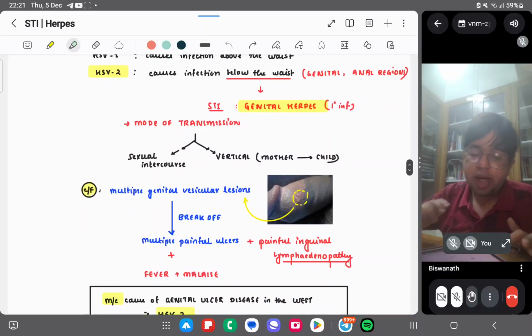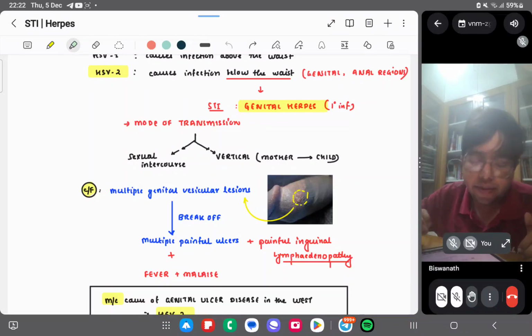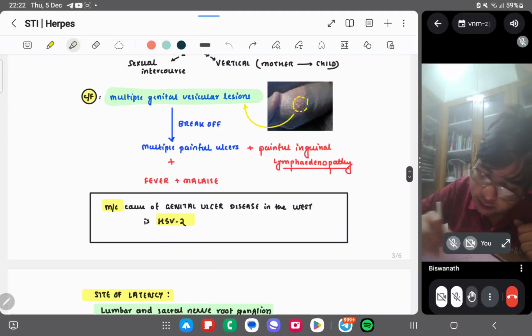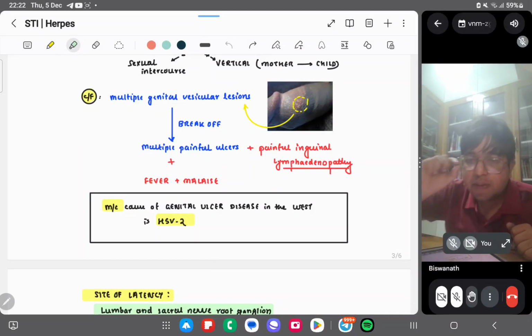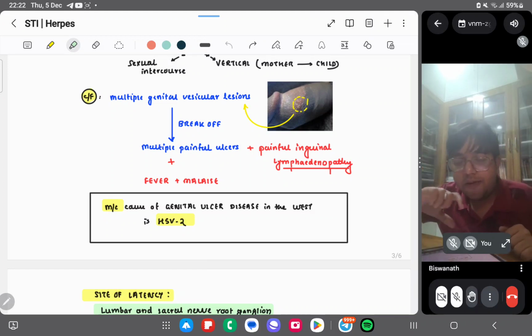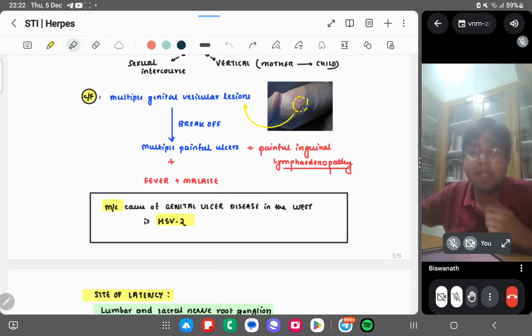So now we are into HSV2. Okay, it is causing infection below the waist, known as genital herpes. Most common is the sexual mode of transmission. Vertical transmission is always possible, right? Clinical features include multiple genital vesicular lesions. So you can see here this type of small vesicles are formed when we retract the foreskin, then in the penis itself small vesicular lesions are formed which can break up and cause multiple genital ulcers.